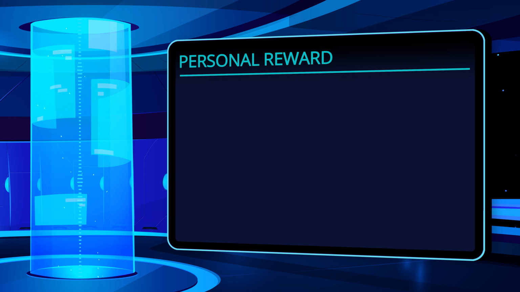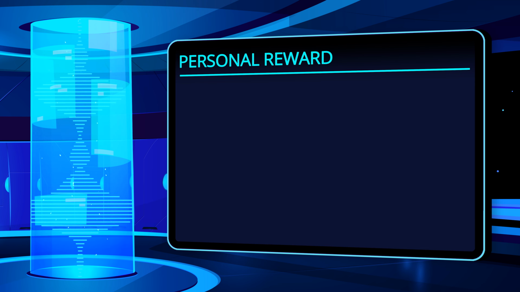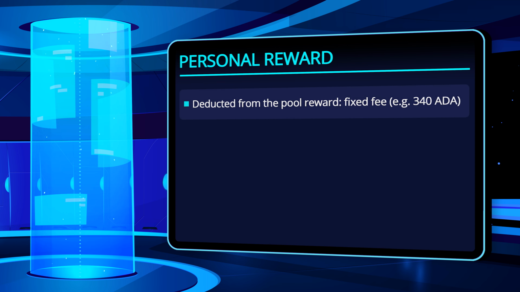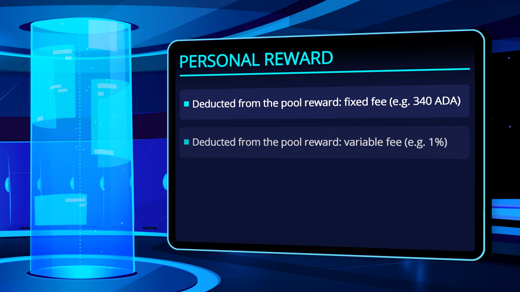So, after calculating the total Cardano network reward for an epoch, and from it the pool reward, the last step is to divide it among the delegators and the pool operator. This happens in 3 steps. First, the fixed fee of the pool is deducted from the pool reward and given to the pool operator. From the rest of the rewards, a percentage amount is deducted, which also goes to the pool operator.